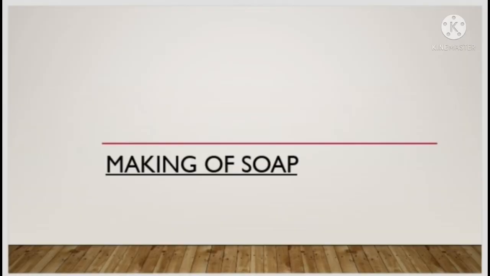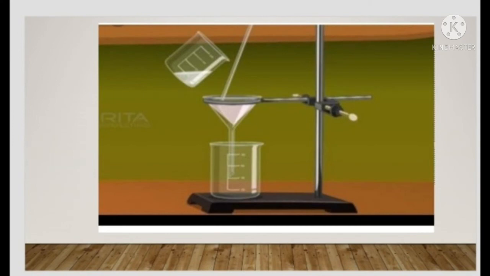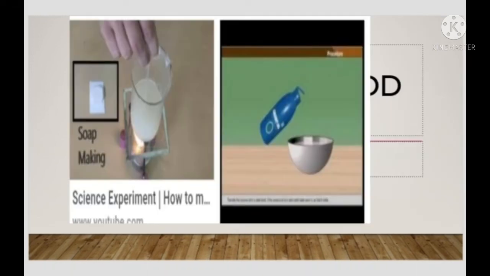Then, making of soap. Take 60 ml coconut oil. Dissolve 15 gram sodium hydroxide in 15 ml water. Mix the sodium hydroxide solution into the oil, slowly stirring it with a glass rod. Boil the mixture for 10 to 12 minutes. While stirring, take care that the mixture does not boil over. Dissolve 50 gram salt in 200 ml water. Pour this solution into the above mixture and stir. The soap formed by the chemical reaction now floats on the water. After some time it becomes thick.